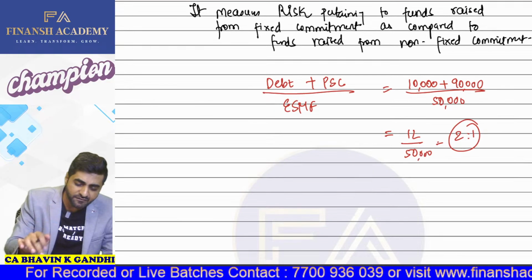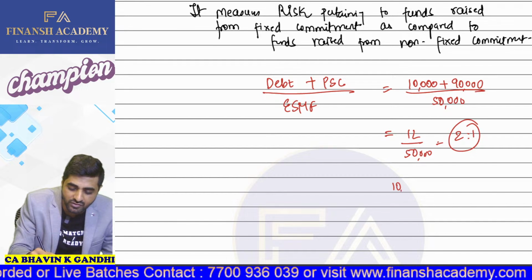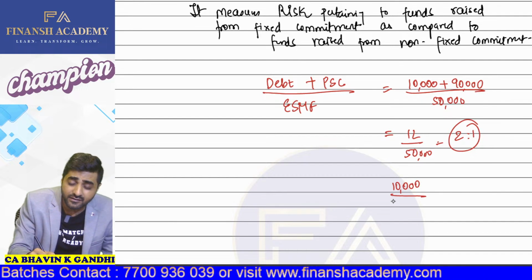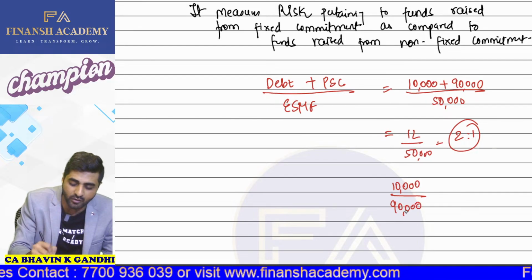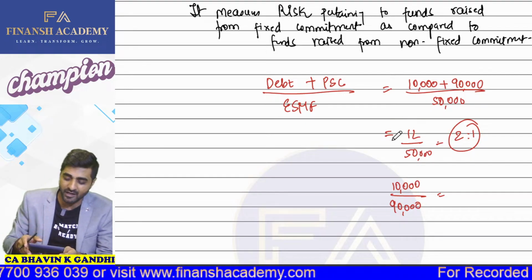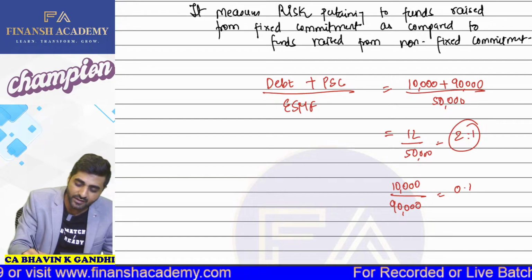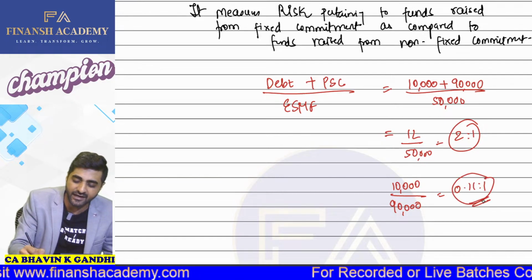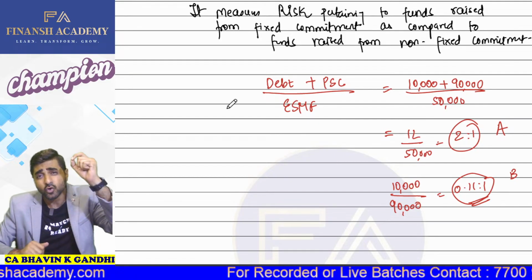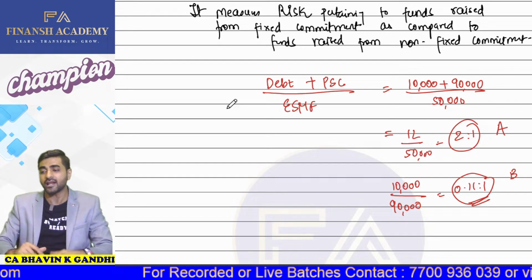Okay. Suppose there is another company which has taken only 10,000 rupees from debenture holders and their 90,000 rupees comes from equity shareholders funds. So can I say now this ratio will become 10,000 divided by 90,000? So this will now be 0.11:1. Are you seeing that in company A and company B, B has a lower element of risk? Come on, yes or no? Yes, sir. B has a lower element of risk.